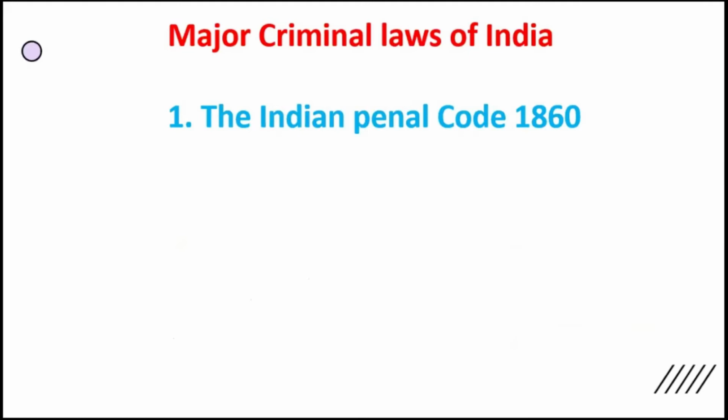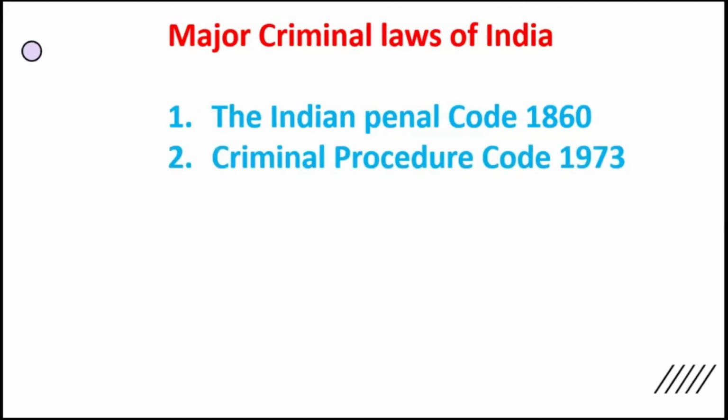Okay, so 1860, it was still under British rule. India was under the rule of the British. So this Indian Penal Code was enacted by the British Parliament. There was no Indian Parliament at that time. So even much before India became independent.